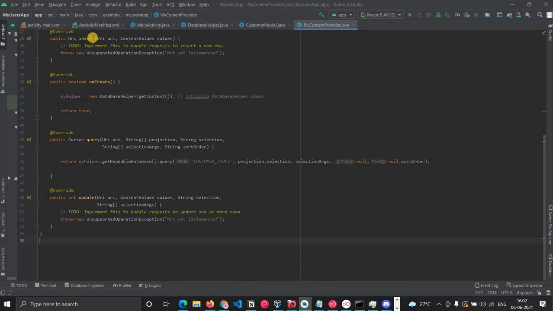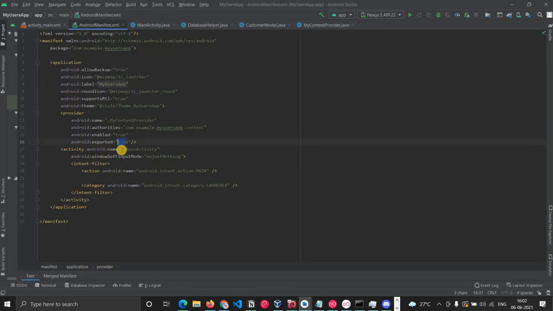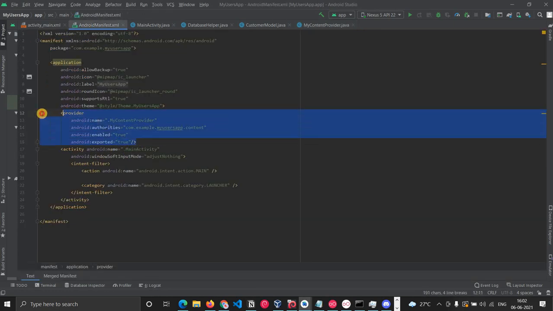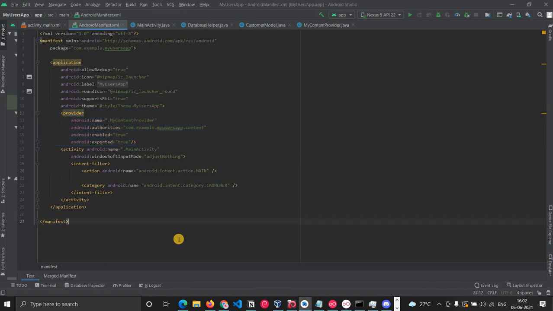So if you look into my users app, here you can see there is a provider, right? This is how it is. In my users app we should declare the content provider so that it can share those users with other applications. So here you can see that it has a provider in the manifest file. The authority of that provider is com.example.myuserapp.content, and it is exported as true. So that means any other application can just call this content provider and fetch those details.